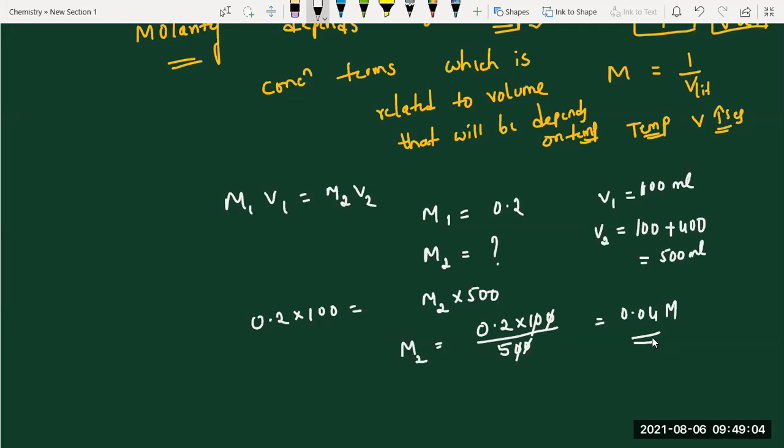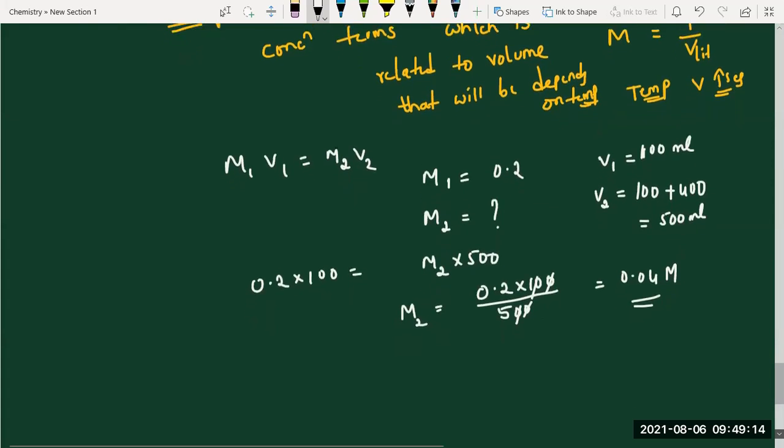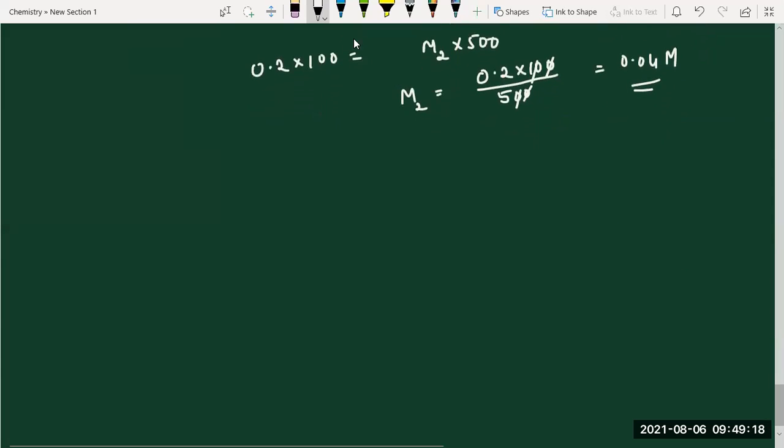Next, note down one question. 100 ml of 0.2 molar HCl and 200 ml of 0.1 molar H2SO4 are mixed and made up to 500 ml.